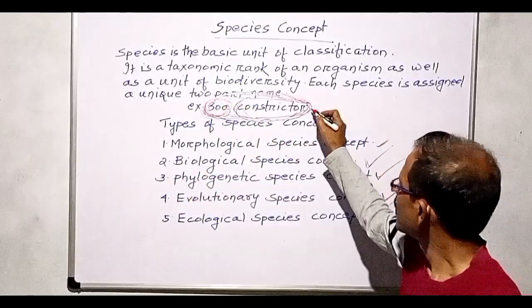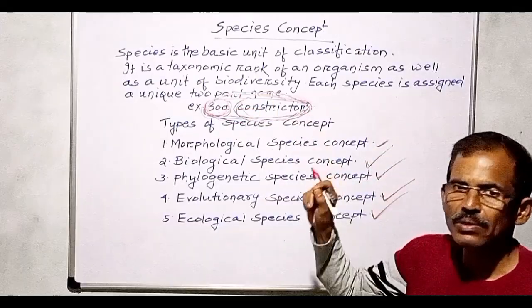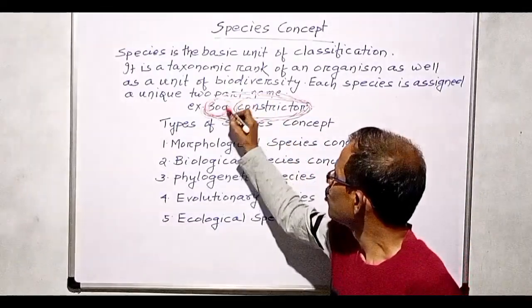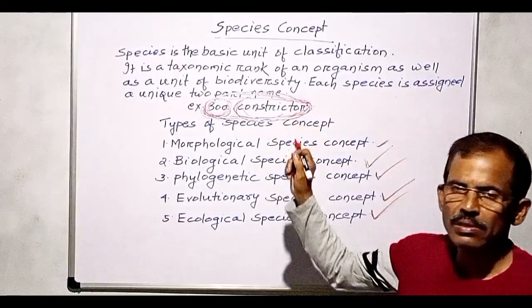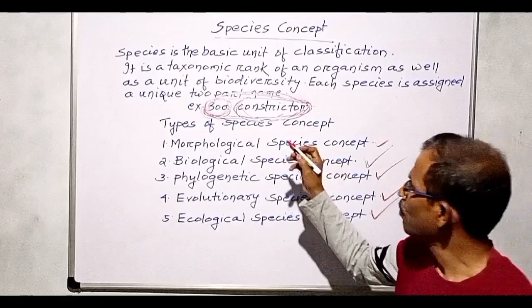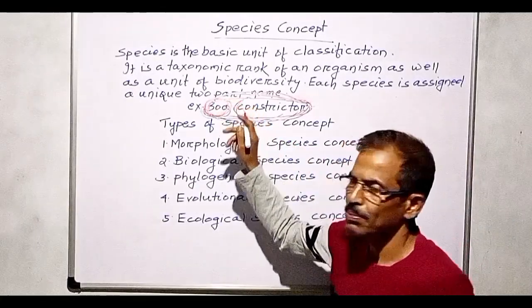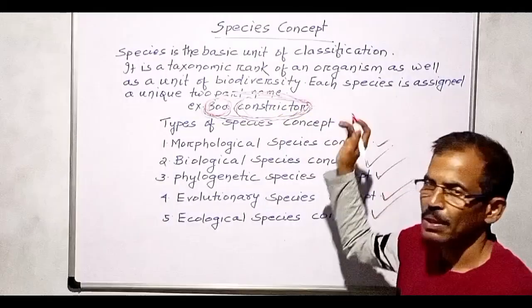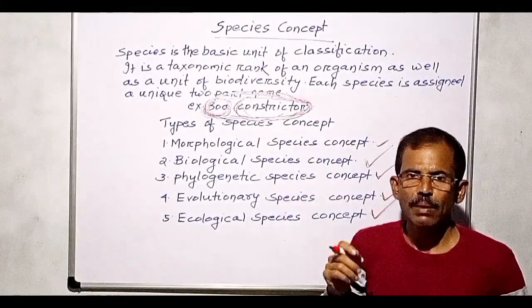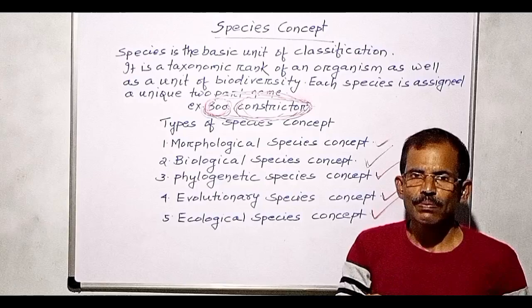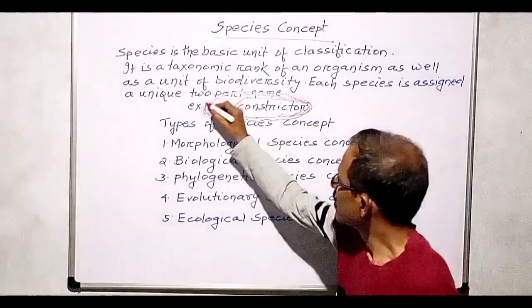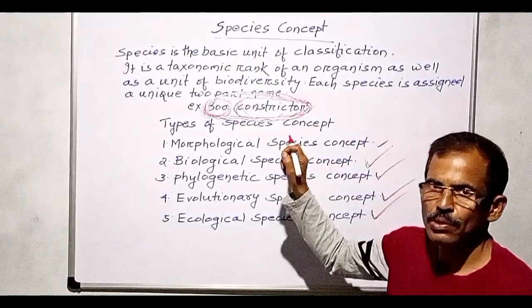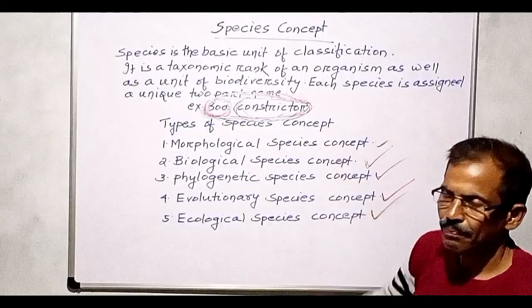This name is a binomial name consisting of two parts or two words. The first part, Boa, is the name of the genus, and the second part, constrictor, represents the specific epithet or the specific name. These two parts together constitute the binomial name.